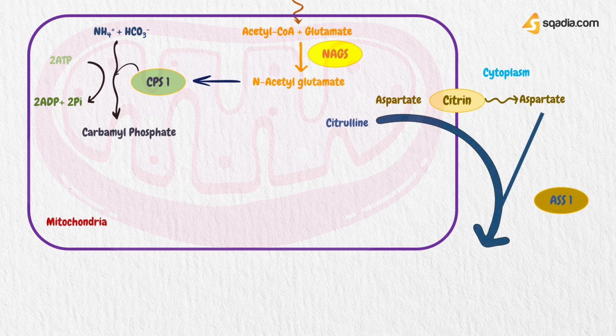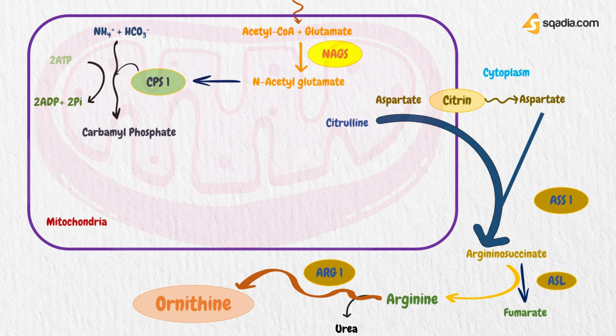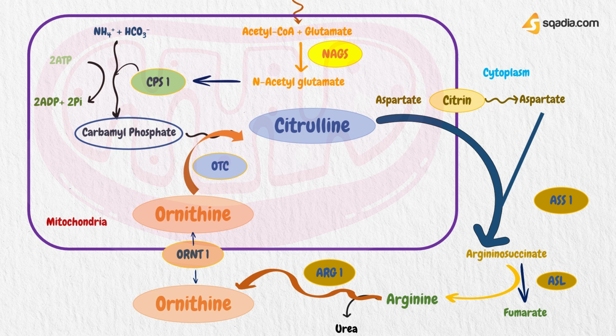Aspartate and citrulline with the enzyme argininosuccinate synthase 1 form argininosuccinate, which further with the help of argininosuccinate lyase forms 2 byproducts, fumarate and arginine. Arginine with the help of enzyme ARG1 further forms 2 products, urea and ornithine, whereas ornithine is transported into mitochondria via ornithine translocase 1. Carbamoyl phosphate with OTC, ornithine transcarbamylase, forms citrulline from ornithine. This is a continuous reaction during carbamoyl phosphate synthetase.